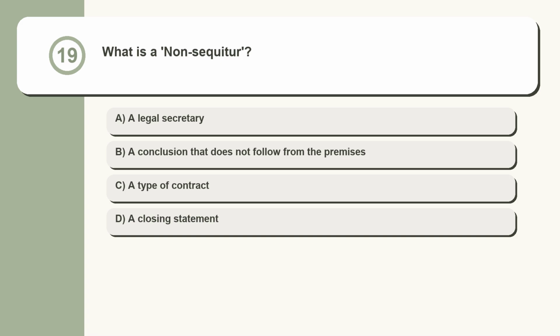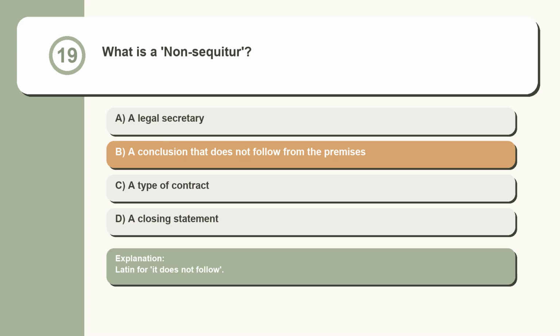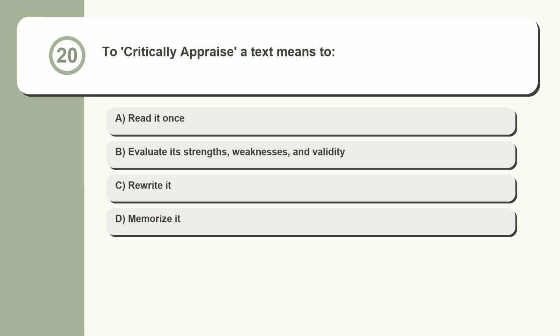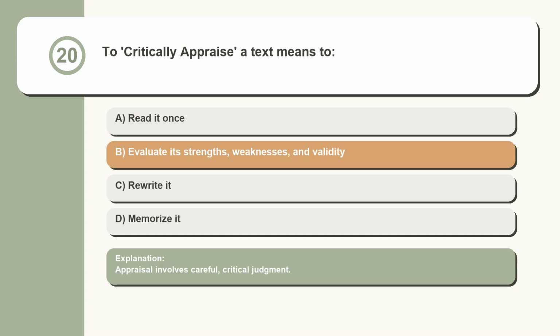Question 19. What is a non sequitur? A legal secretary. A conclusion that does not follow from the premises. A type of contract. A closing statement. Latin for it does not follow. Question 20. To critically appraise a text means to read it once, evaluate its strengths, weaknesses, and validity, rewrite it, memorize it. Appraisal involves careful, critical judgment.